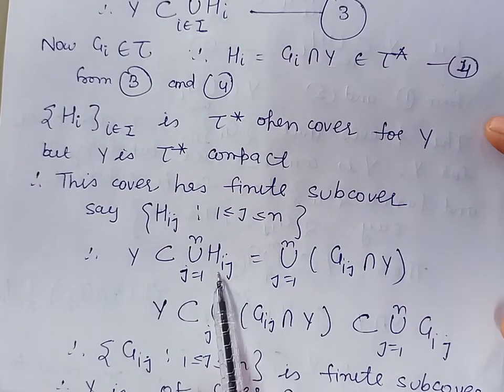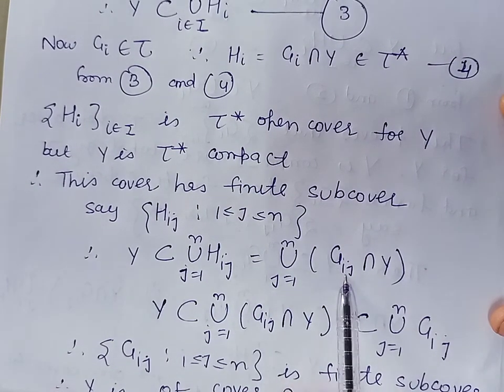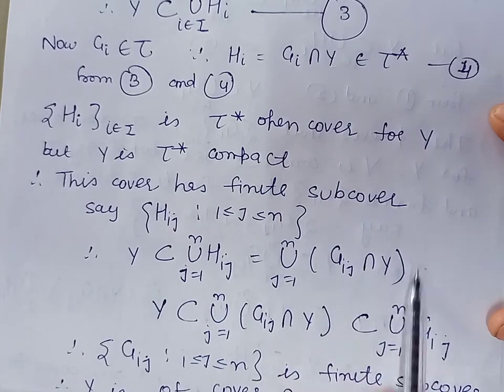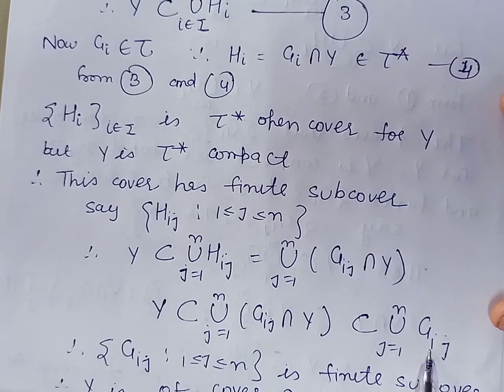Substituting the values, H_ij are of the form G_ij intersection Y. This set is further contained in the union of G_ij. So from here we can say that Y is contained in the union of G_ij. Here j varies from 1 to n.